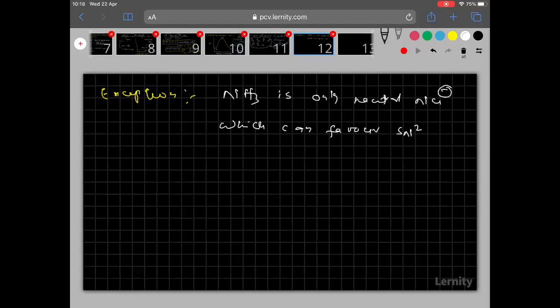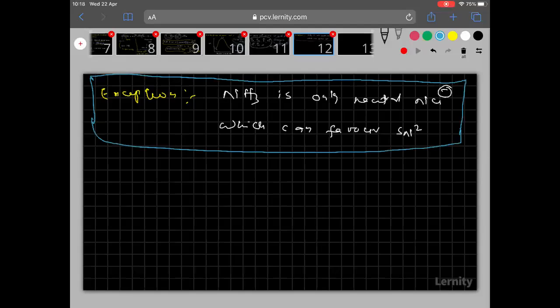So this is one important exception. I told you all anionic nucleophiles favor SN2, but the exception is ammonia. So clear everyone?